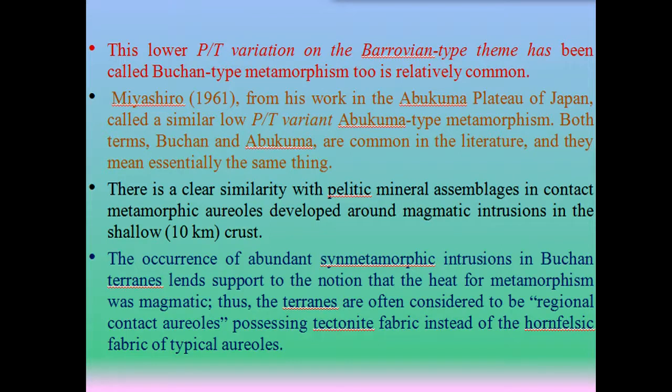The occurrence of abundant syn-metamorphic intrusions in Buchan terrains lends support to the notion that the heat for metamorphism was magmatic. Thus, the terrains are often considered to be regional contact aureoles possessing tectonite fabric instead of the hornfelsic fabric of the typical aureoles.